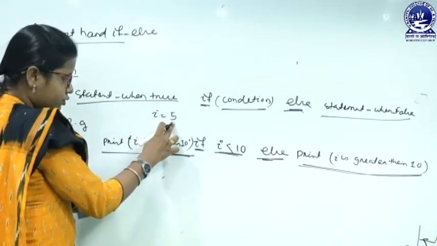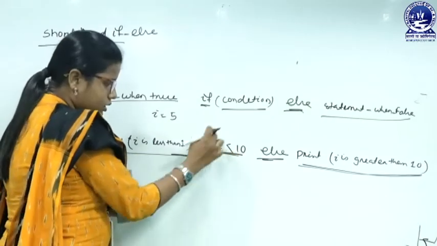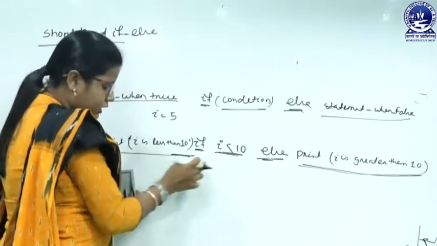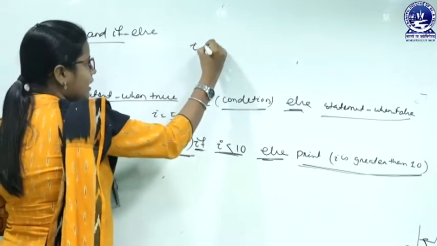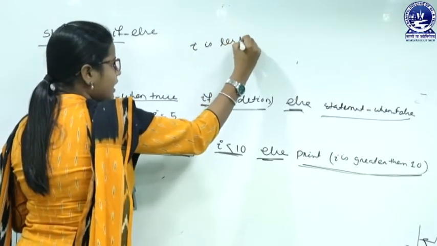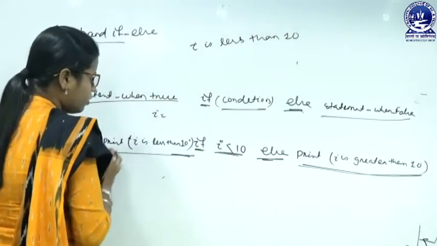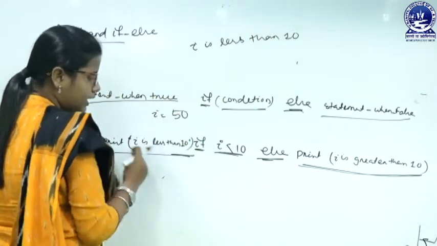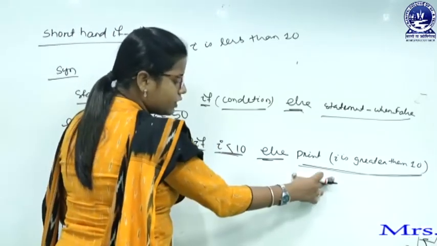Suppose I equals to 5, then 5 is less than 10, the condition is true, then the true block will get executed and the output will be "I is less than 10." If I change the value to I equals to 50, then 50 is less than 10, false, then we will go for the else part.